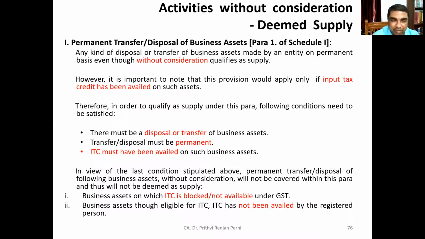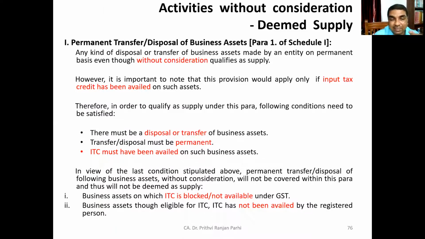You might know there are certain business assets on which ITC is blocked. That means you cannot take input tax credit on those assets. If those assets are permanently transferred or permanently disposed of, that will not be deemed to be supply. These are the cases when ITC is blocked.